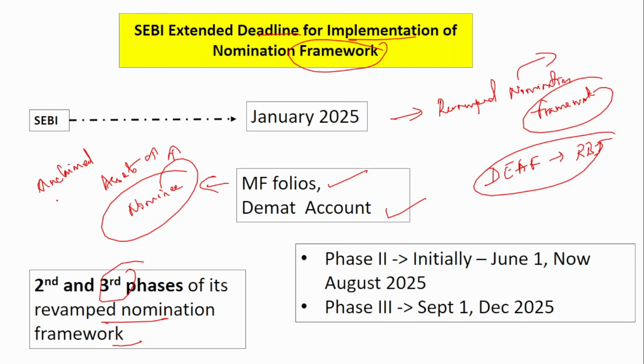So if you see, the second phase was initially to be implemented by June 1st, 2025. Now it has been extended up to August 2025. And phase 3, if you see, it was expected to be implemented by September 1st, 2025. It has been extended to December 2025. These are the new deadlines for the different phase implementations.